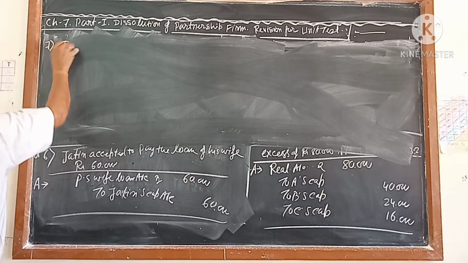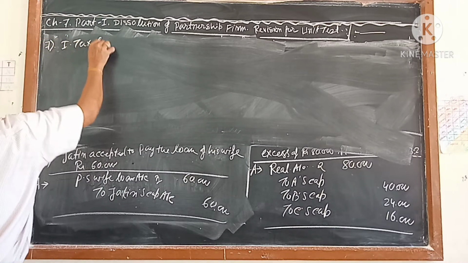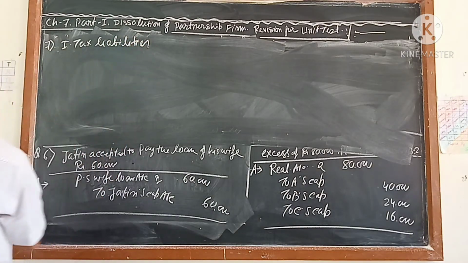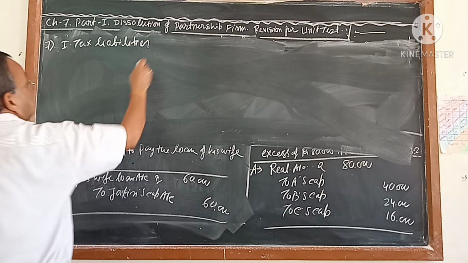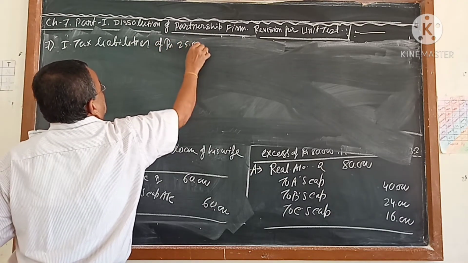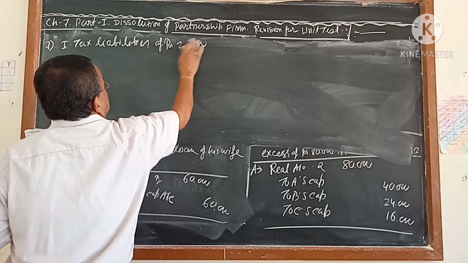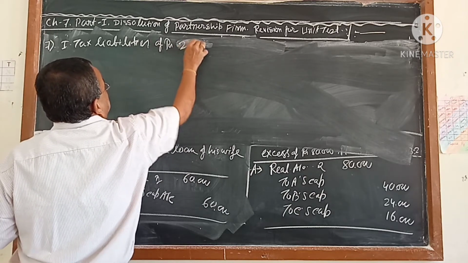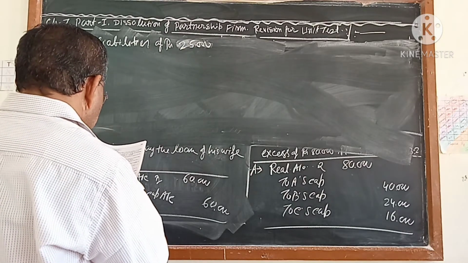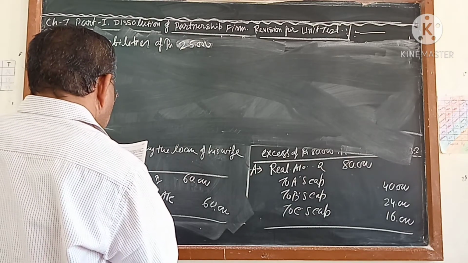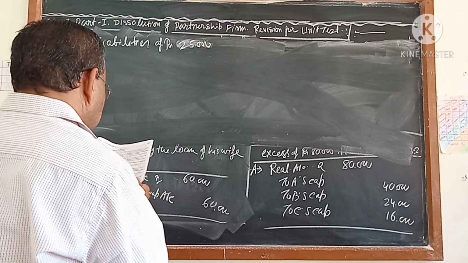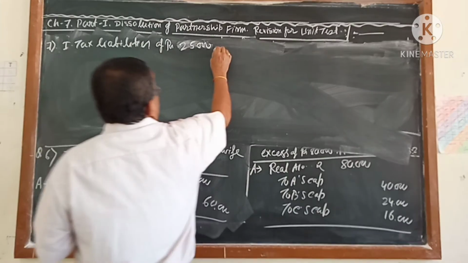Question 7: income tax liability of rupees 25,000, which is not recorded in the books.